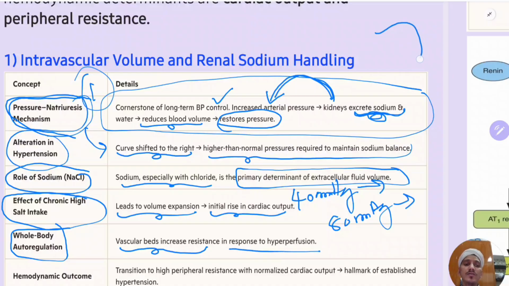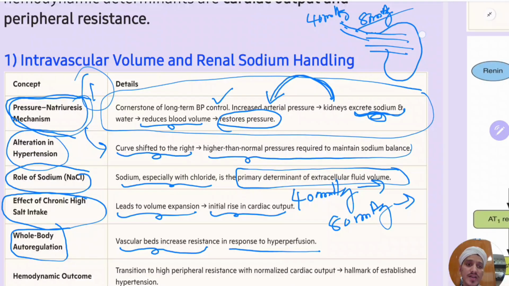If you take an organ, for example the kidney, suppose the blood which was coming to the kidney was at 40 mm of Hg, and now the pressure is 80 mm of Hg, because of increased stroke volume and increased volume of blood. That will cause damage to the organ. So in response, what will that organ do? It will increase the arterial tone.